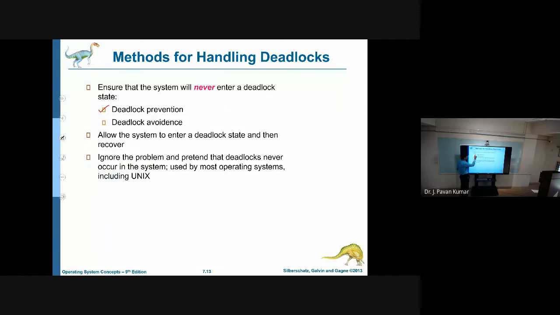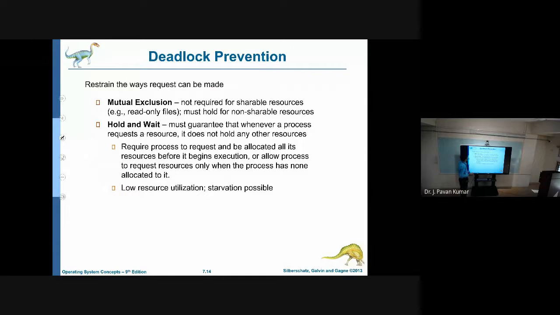Deadlock prevention is nothing but how we can stop that condition itself. We have four conditions: mutual exclusion, hold and wait, no preemption, and circular wait. We will try to avoid these four. If you prevent one of them, the deadlock can be prevented. One by one we will be seeing.